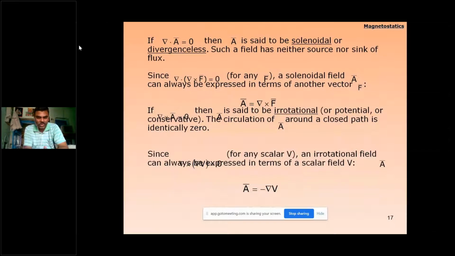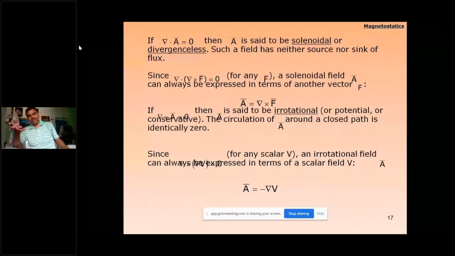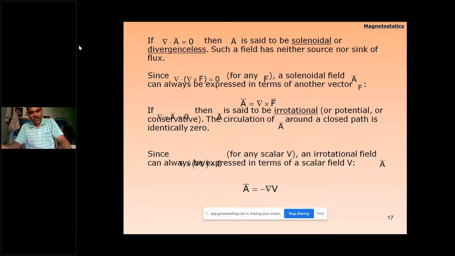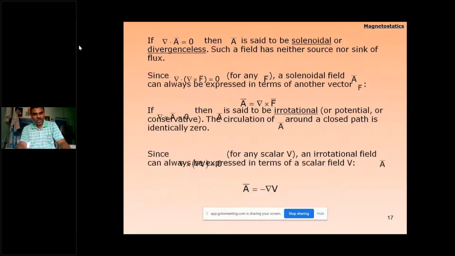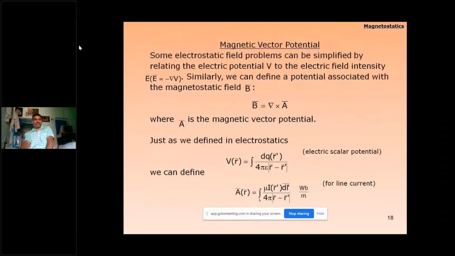Okay, and if the curl of a vector is zero, then that vector is said to be irrotational. There is no circulation, and that irrotational field can be represented by a scalar quantity through the gradient operation, which is minus del V. And here del V means gradient, rate of change. And based on these phenomena, we can define the magnetic vector potential, where B is del cross A. So here A is the magnetic vector potential.